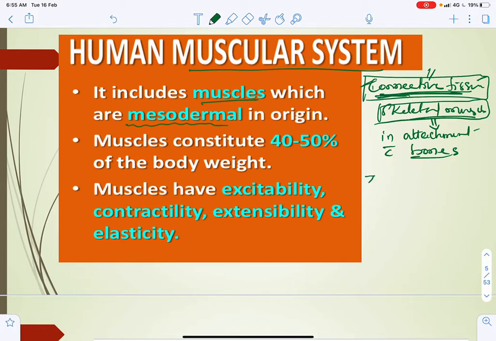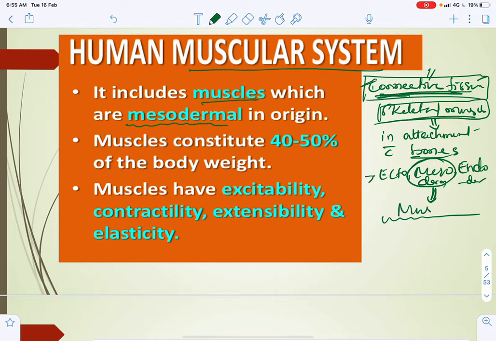We know there are three germ layers: outer ectoderm, middle mesoderm, and inner endoderm. The mesoderm plays a major role, as its cells differentiate to form muscles. About 50% of the body's weight is because of these muscles.